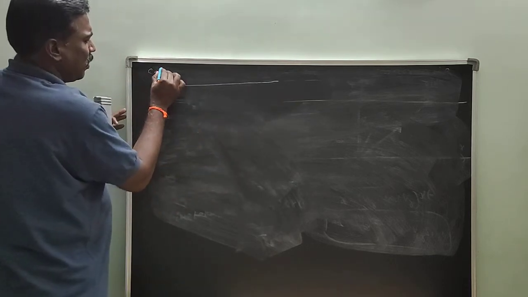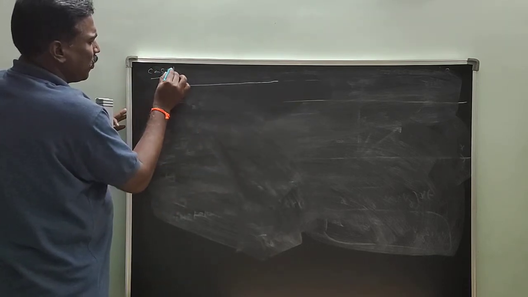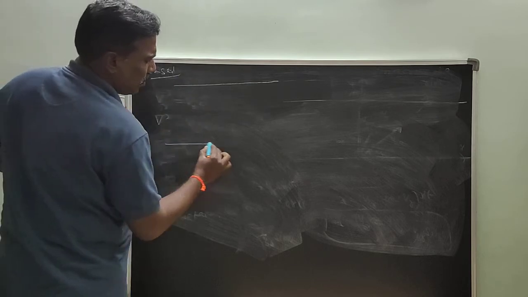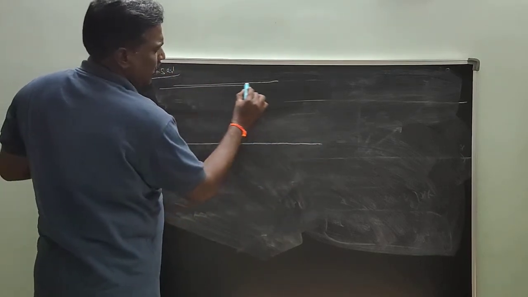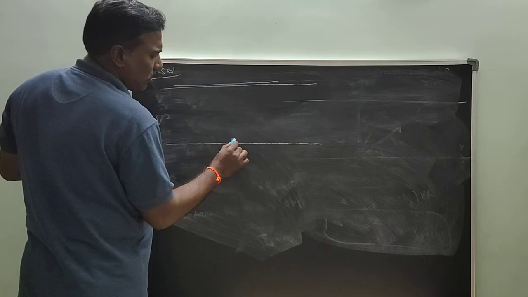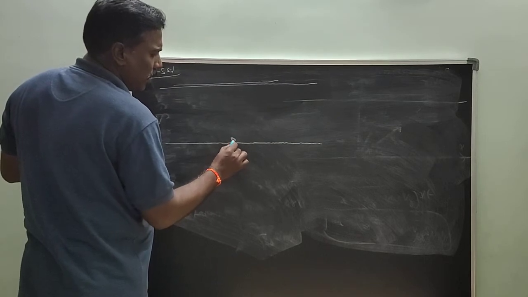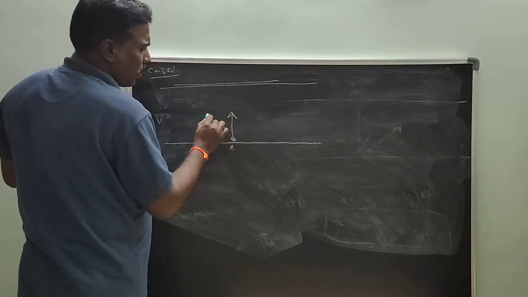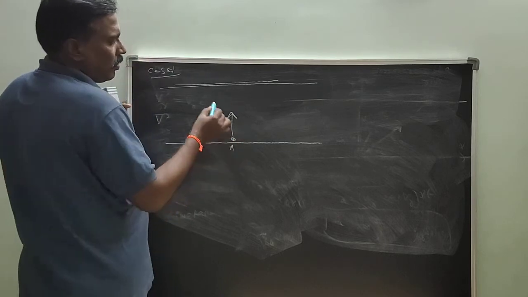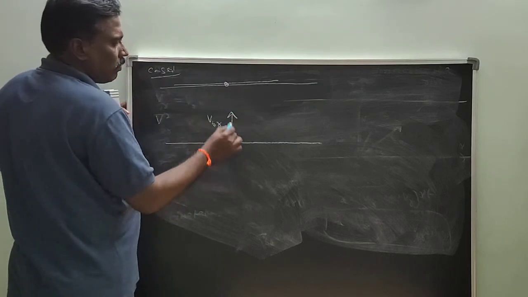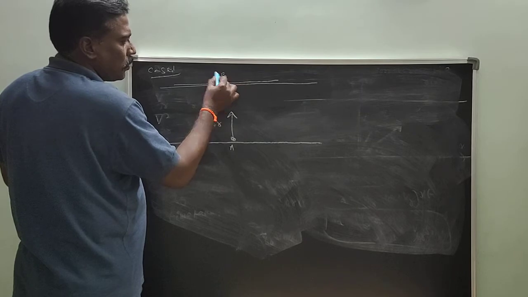Case 1. A person starts from this point A with velocity V_BR. So you want to cross the river, you want to reach the exactly opposite point.